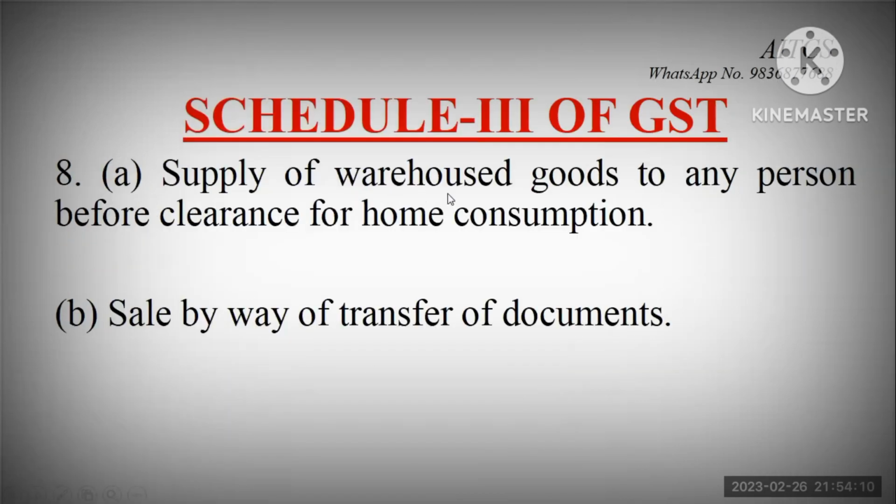Number 8A. Supply of warehoused goods to any person before clearance for home consumption. If any goods is warehoused in the customs and it is sold before clearance for home consumption, no GST is applicable on that. Number 8B. Sale by way of transfer of documents. It is a type of sale where sale transaction occurs by virtue of transfer of consignment notes in favor of a third party. It is called sale by way of transfer of documents. It is a Schedule 3 item and so no GST is applicable on that.